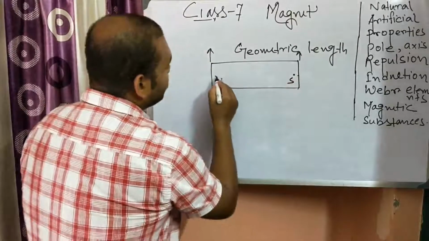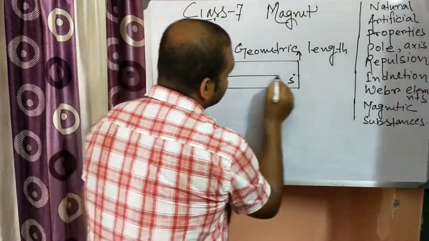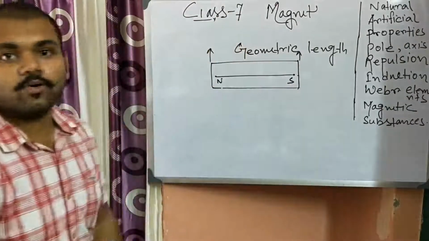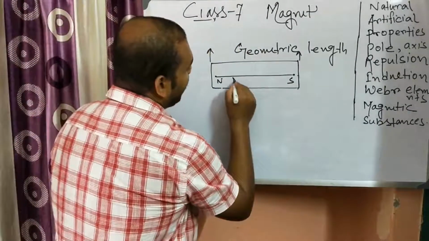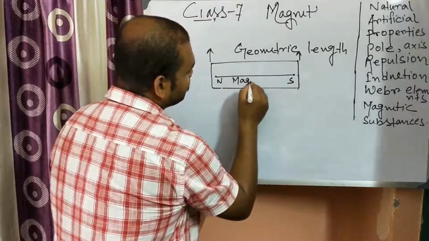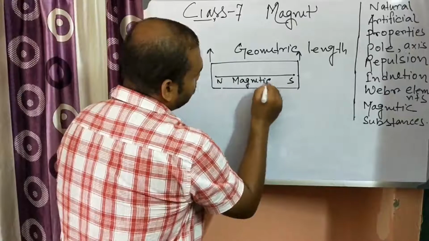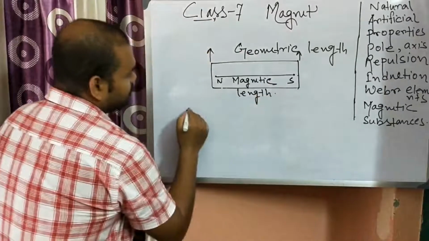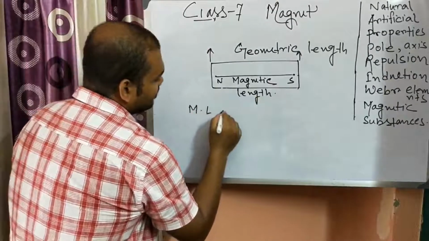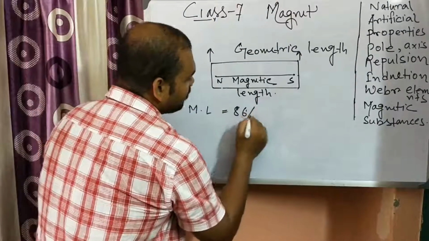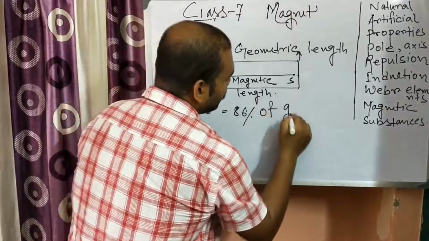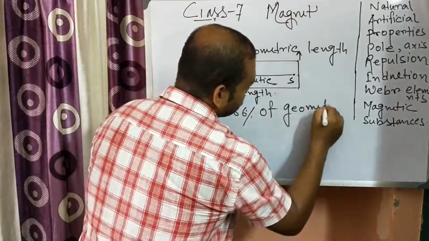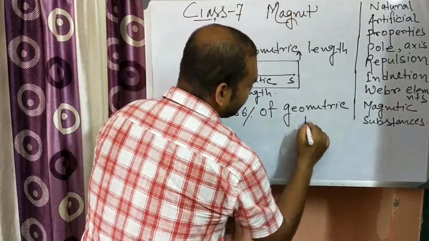So that's why this length between the north and the south is known as the magnetic length. And remember one thing, magnetic length is equal to 86% of geometric length.